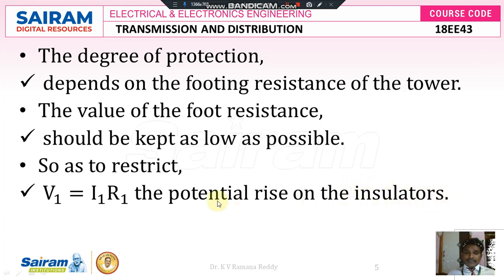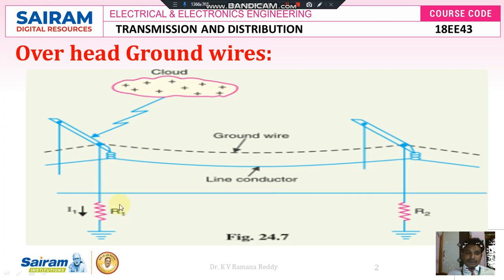Mathematically we can represent that voltage with the formula V1 = I1 × R1. If you see this figure, this is the voltage which has to be withstood by the string type insulators which isolate the live conductor and the supporting structure.